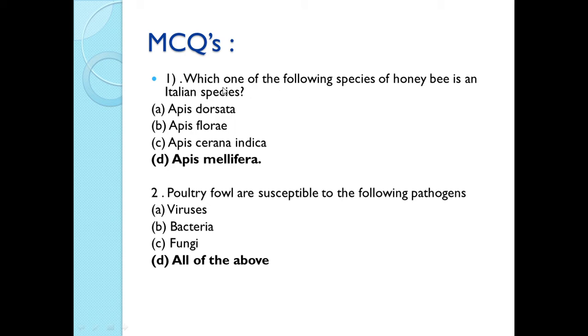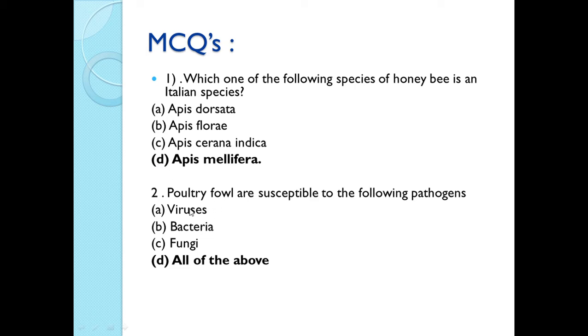So the first question is, which one of the following species of honeybee is an Italian species? We have studied about the different varieties of honeybees. Apis dorsata, it is a rock bee. Apis florea, it is an Indian honeybee, a smaller sized bee. Apis cerana indica, it is also an Indian honeybee. So the correct answer is Apis mellifera. The Italian species of honeybees is called Apis mellifera. The correct option is option D, Apis mellifera.